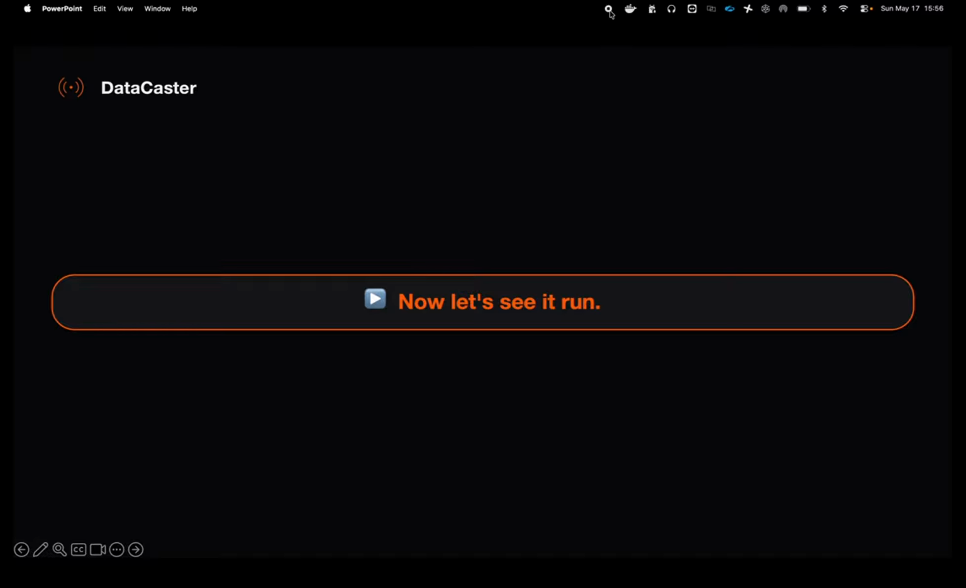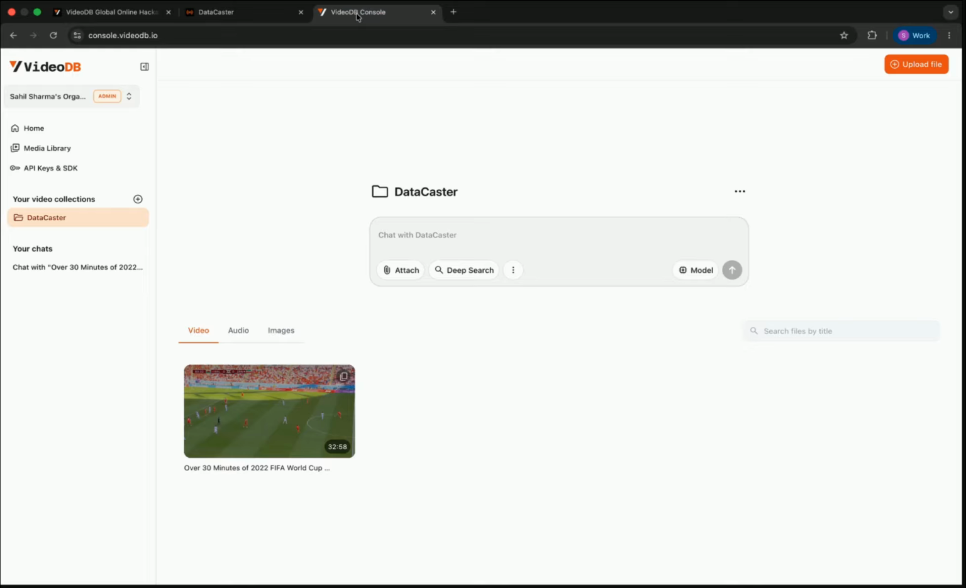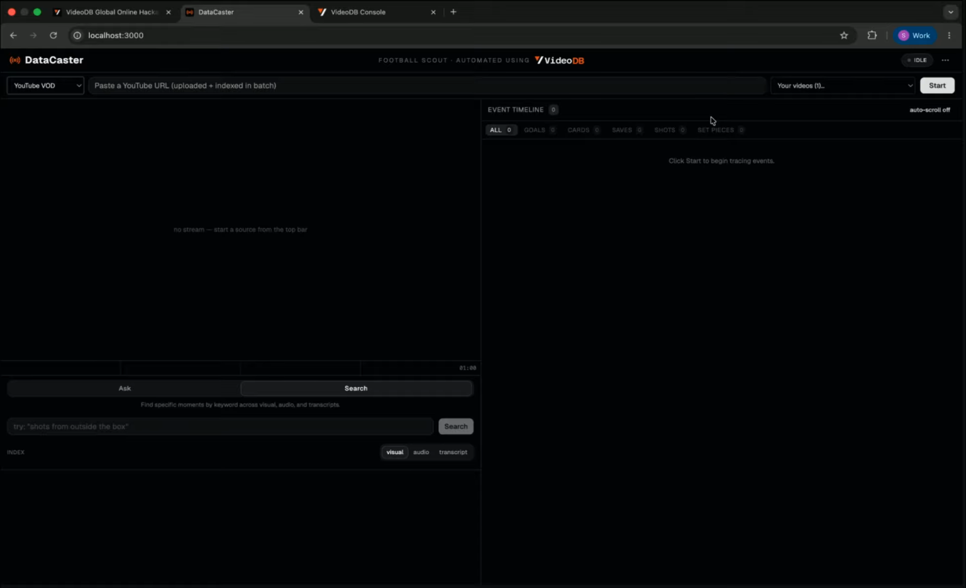Now let's see how it runs. This is how the platform looks, and let me walk you through it really quick. On the left side, we have this dropdown option, so the user can select either a YouTube video or a real-time stream. I already uploaded a video on VideoDB, so I will reuse it. I will select this video and then start.